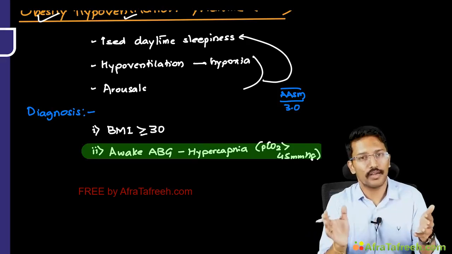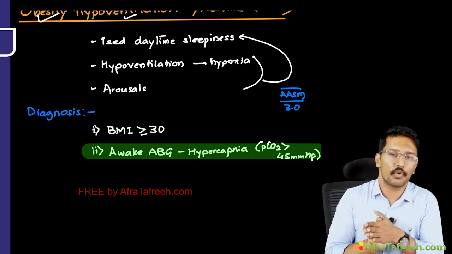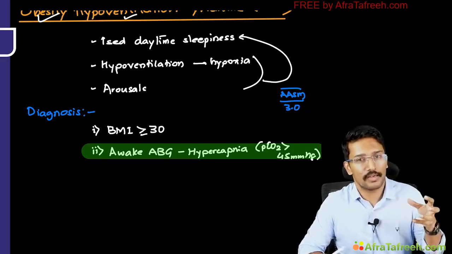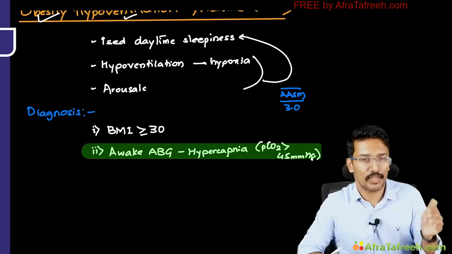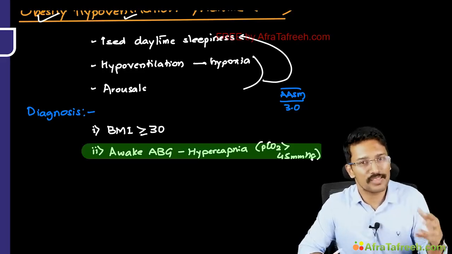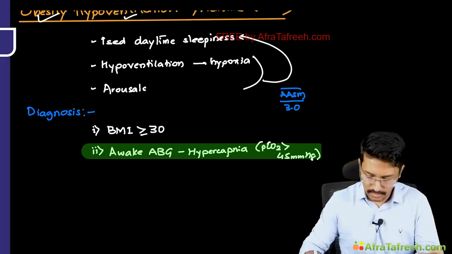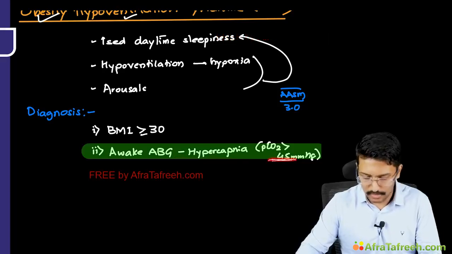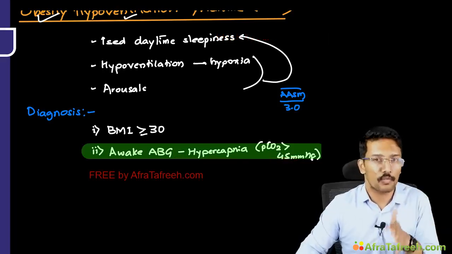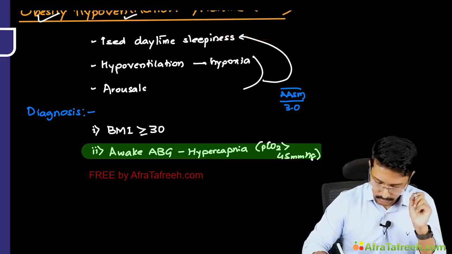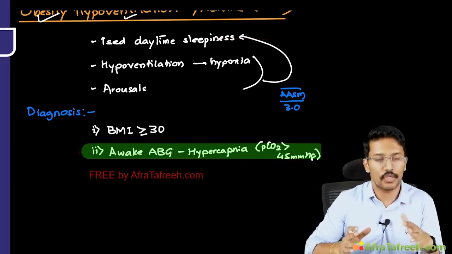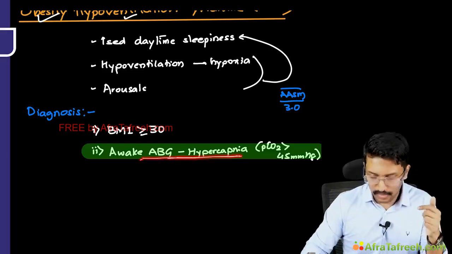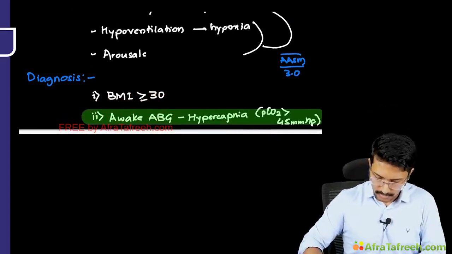Can I say both OSA and OHS can coexist? Yes, very much possible, right? So especially those patients whom you made a diagnosis of OSA and their daytime quality of life or sleepiness is not improving even after institution of CPAP, I would suggest before jumping into modafinil, do a daytime ABG if the patient is obese, and if there is hypercapnia, then he had an added obesity hypoventilation syndrome also, right? So this is the most important differentiating point. Any MCQ that talks about OSA versus OHS, it will mention awake ABG hypercapnia. Okay, now the diagnosis is clear.